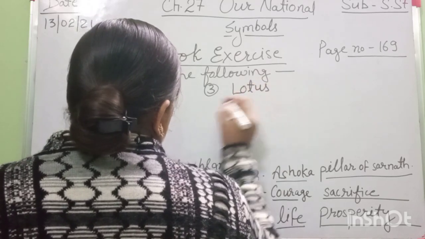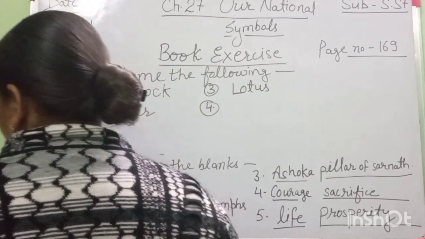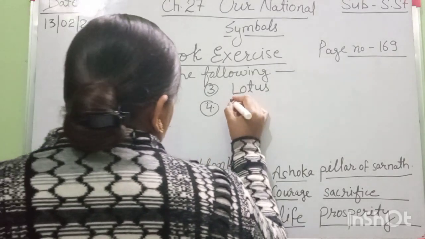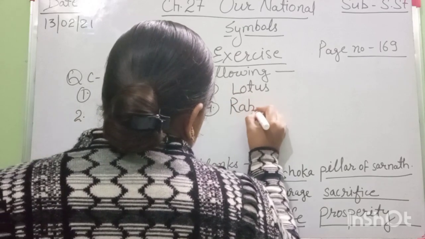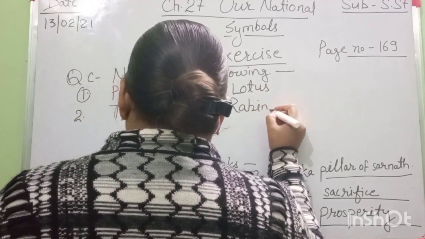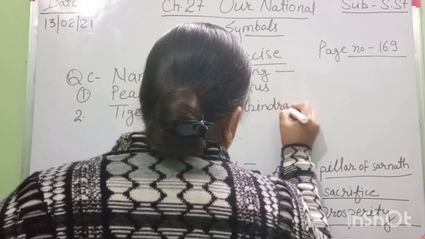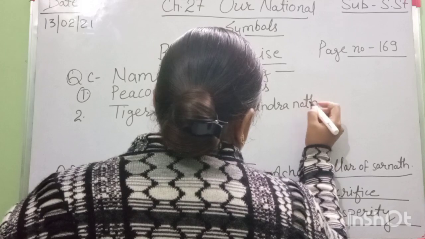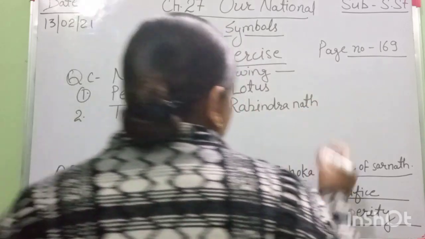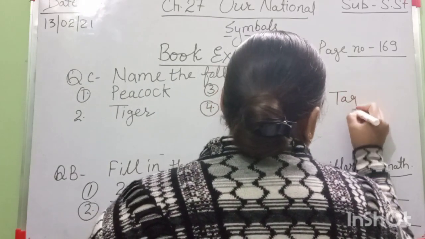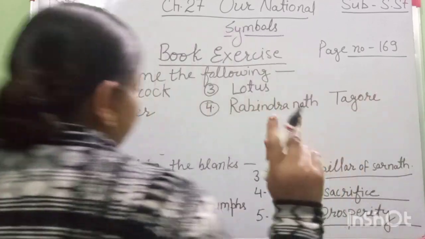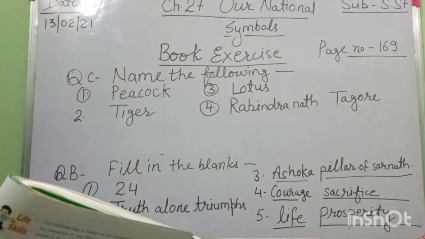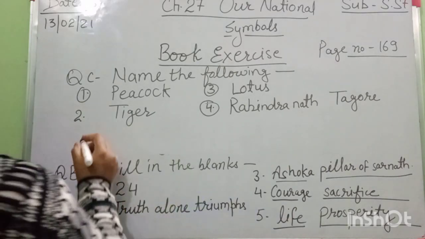Okay. Number 4: the poet who wrote our national anthem. Tell me. Rabindranath Tagore. Rabindranath Tagore. One question is mentioned now in your book also, beta: the poet who wrote our national song. That was Bankim Chandra Chatterjee.